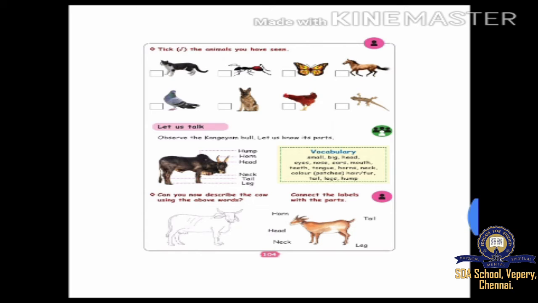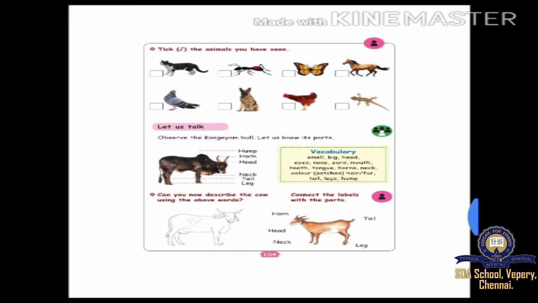Ears. It has two small ears. Then tongue is there, mouth is there, teeth is there, horns are there, neck is there, color, hair, fur, tail, legs and hump are there again. Okay. You have to do or write or say only one sentence for each of these words.